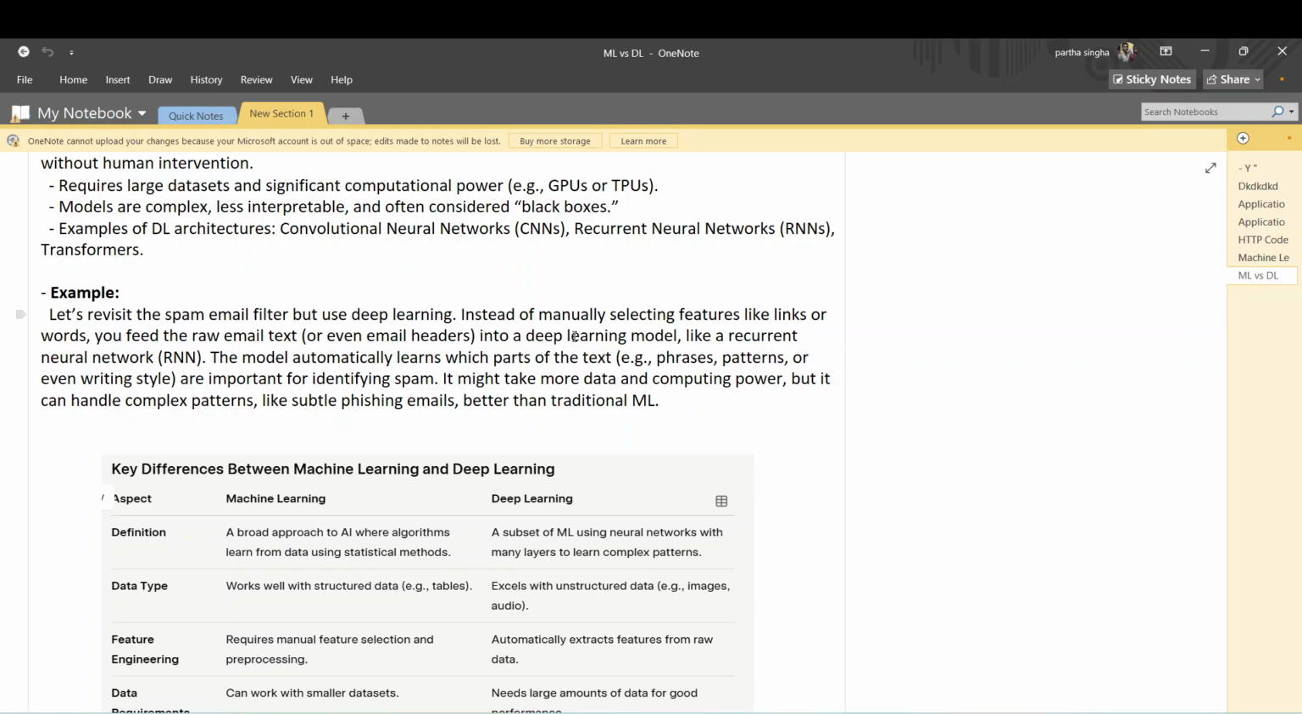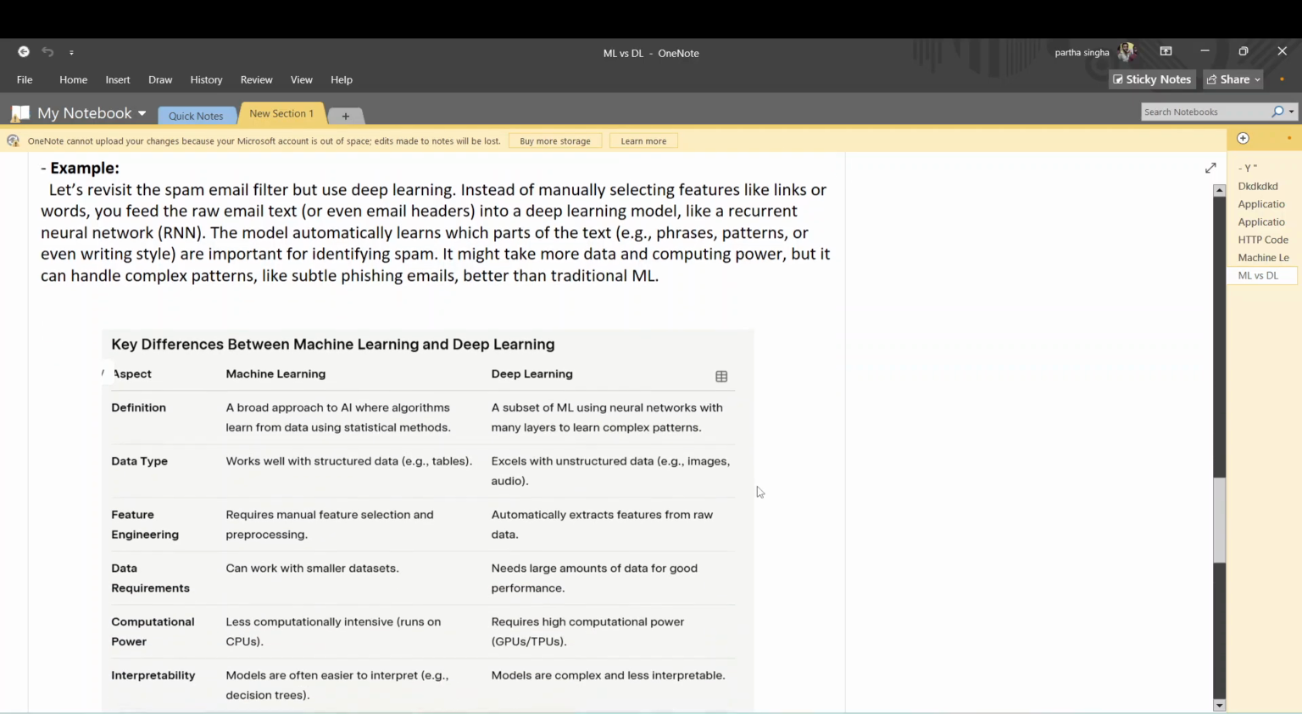It will automatically say that it is spam or not spam. It might take more data and computing power, but it can handle complex patterns like spam emails better than traditional email filters. Okay, you will see this.